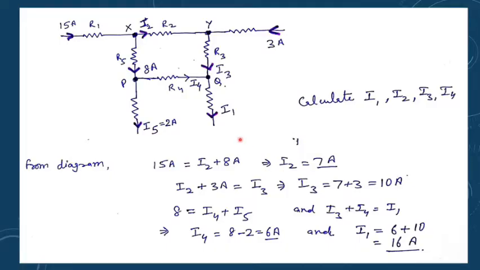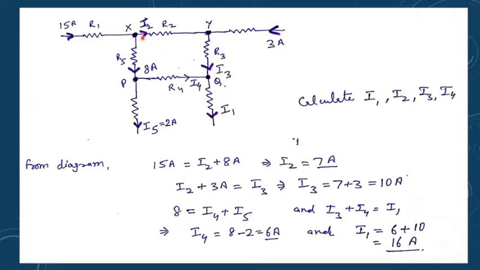Just to make this first law more clear, you can see the diagram. I have made certain resistances R1, R2, R3, but no values are given. But here the value of current which is entering is given because it is coming in. I can make the junctions here X, Y, Q and P. These are the junctions where two or more conductors are joined. So here if you see at point X, 15 ampere current is entering and 8 ampere current is leaving. So what is the value of this current I2?